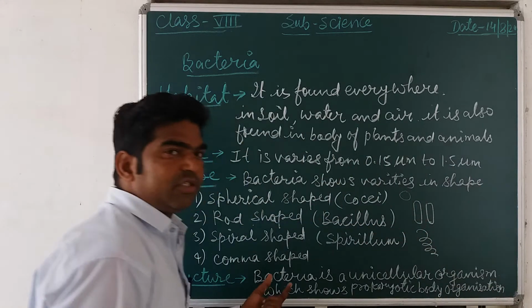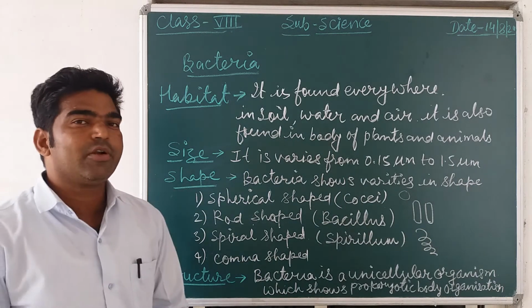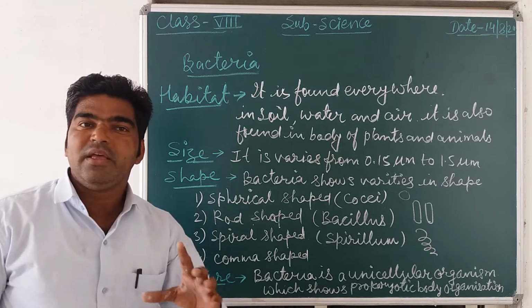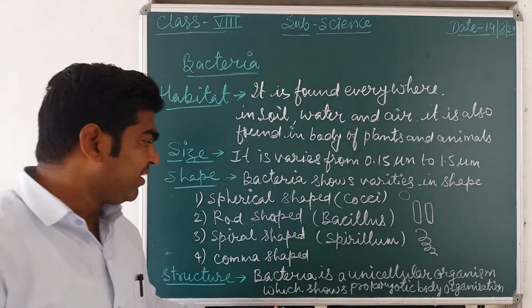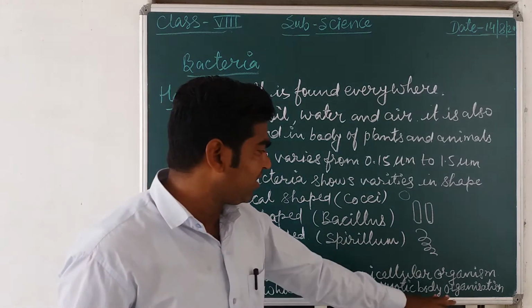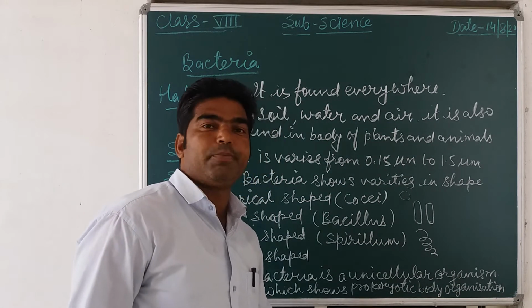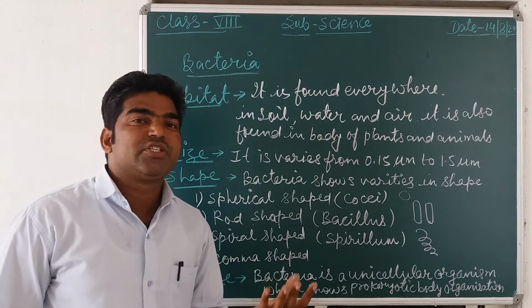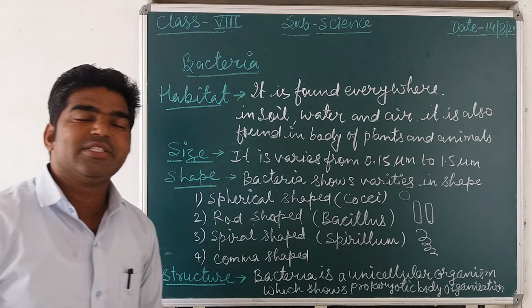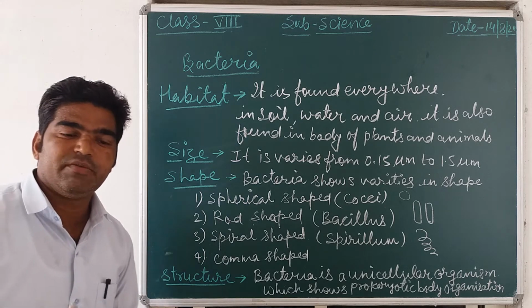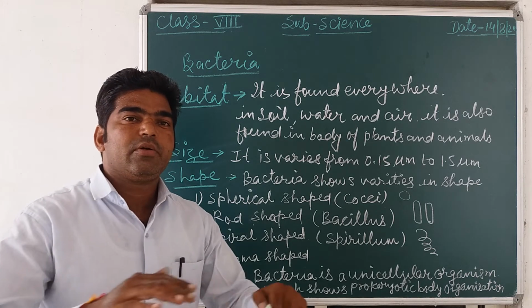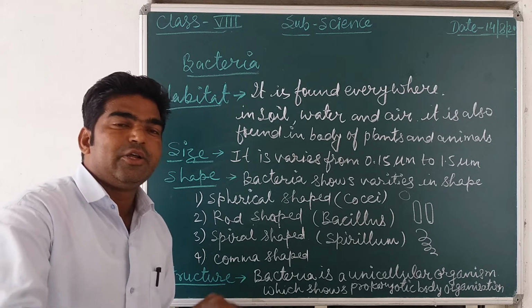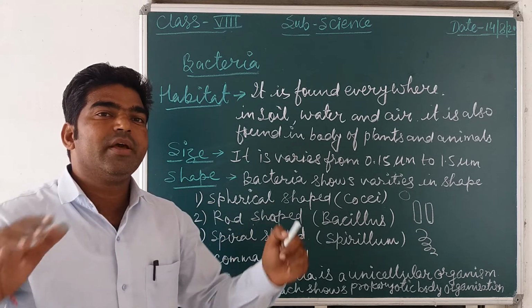So bacteria is a what? Unicellular organisms. Unicellular means what? Uni means one. So the bacterial body consists of only one cell, and it shows which type of organization? Prokaryotic organization. Prokaryotic means it has a primitive, simple body structure. Prokaryotic organisms are the type of organisms in which the nucleus is not well defined. It means the nucleus is not surrounded by the nuclear membrane.